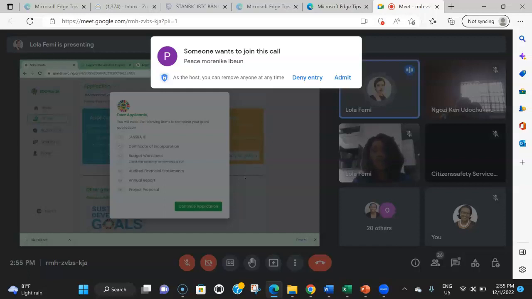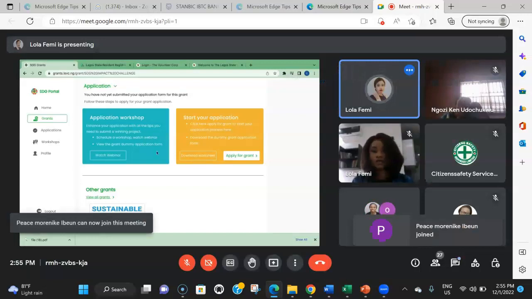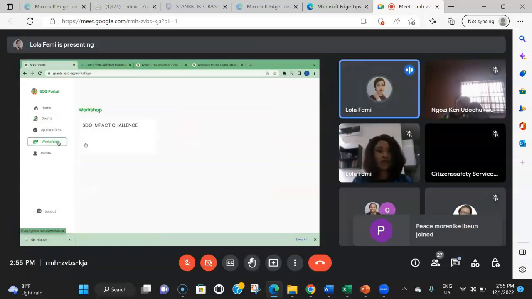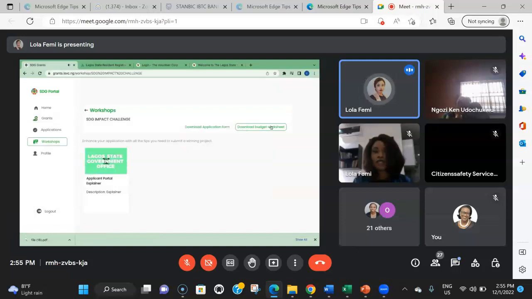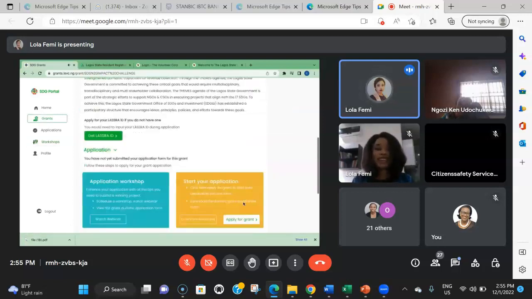So we have prepared a template for you to follow. In case you don't have one, you can download it here. This is the button, download worksheet. And if you come to your workshop, you can see it here as well, download budget worksheet. So we're with you every step of the way.